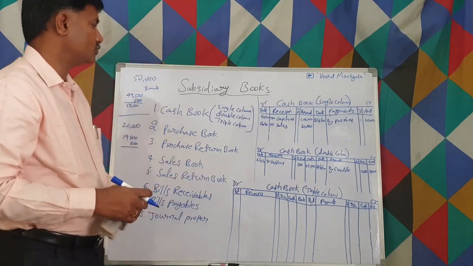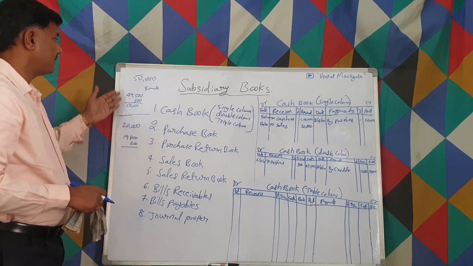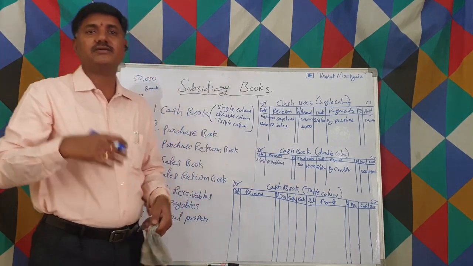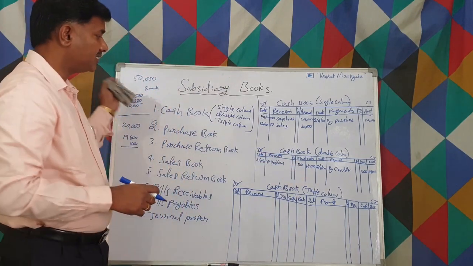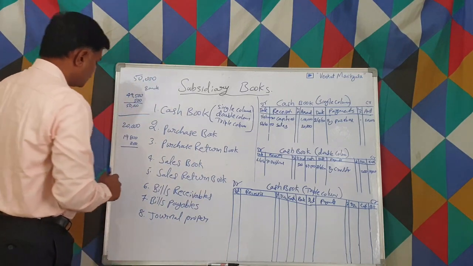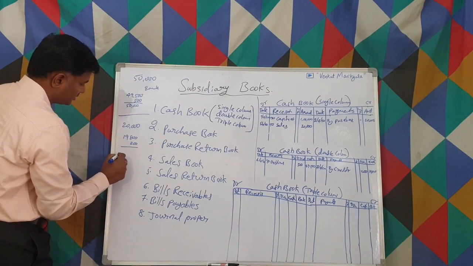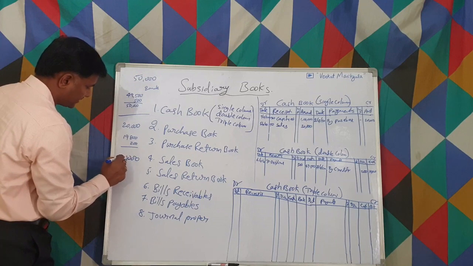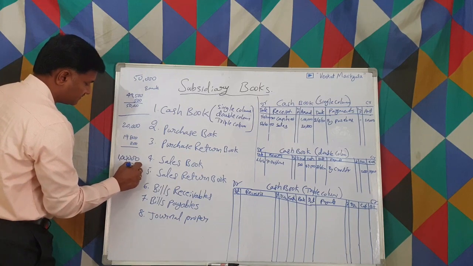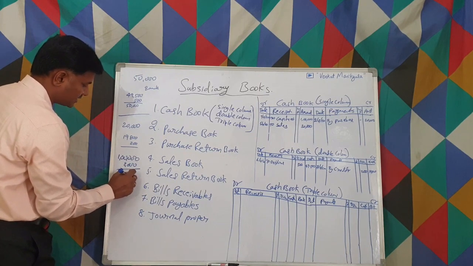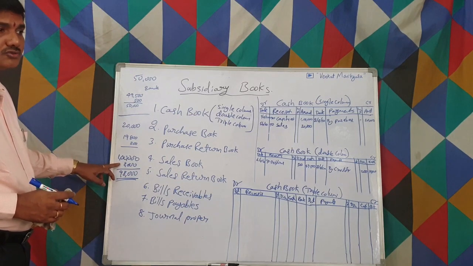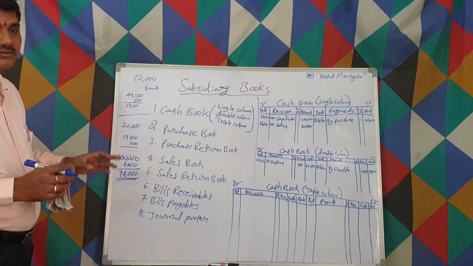right? Let us suppose, as we discussed here, in this case we received cash. So because of cash, we have written in the cash column. Let us suppose they have given a check. The same transaction, let us say it's a check they have given. For that we take a different example. 1 lakh they are supposed to pay, and we have given 2,000 discount. That means they paid 98,000 by check.